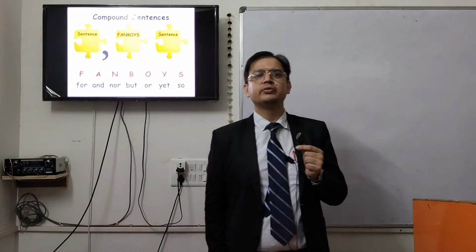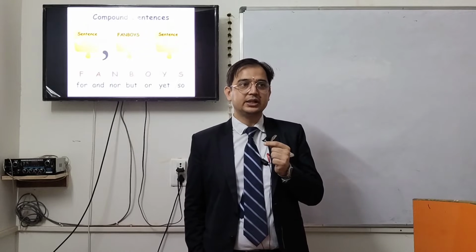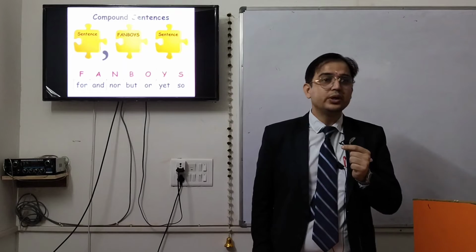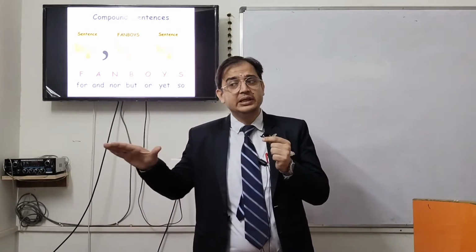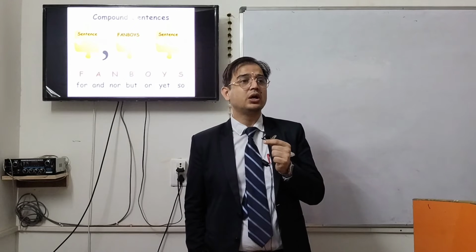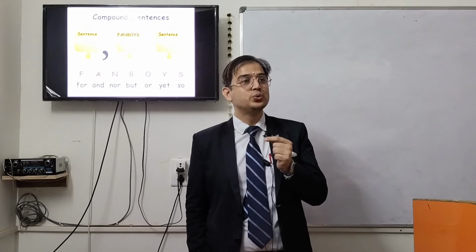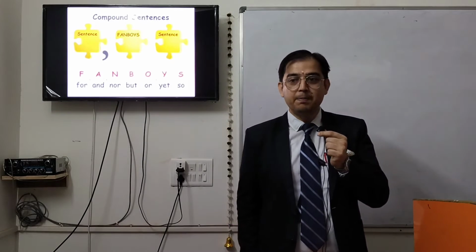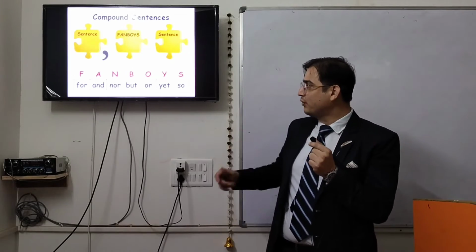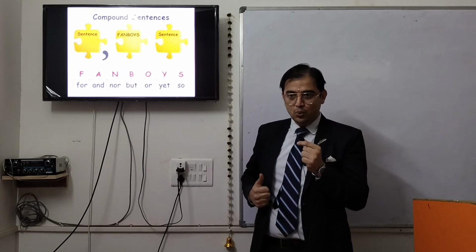Like first sentence, जो waited for the train, full stop बंद हो सकता है, लेकिन हमने क्या किया, उसको connect कर दिया. जो waited for the train, but the train was late. तो ये but क्या कर रहा है, ये coordination कर रहा है पहले sentence में और बाद वाले sentence में. So that's why these set of connectors are called coordinating conjunctions, and these coordinating conjunctions are used to make compound sentences, right? Now we will discuss in detail. FANBOYS stand for: for, and, nor, but, or, yet, so.